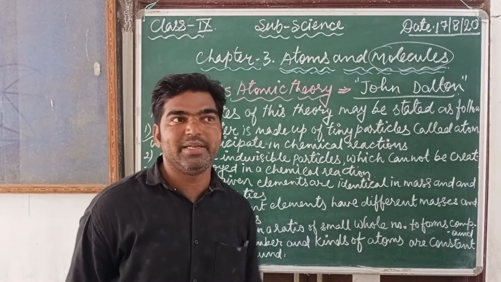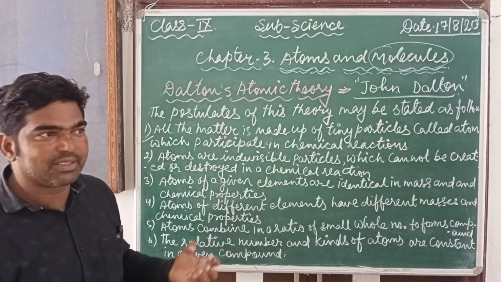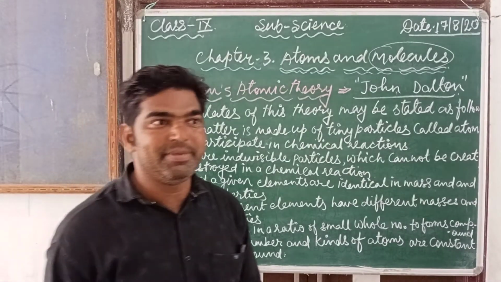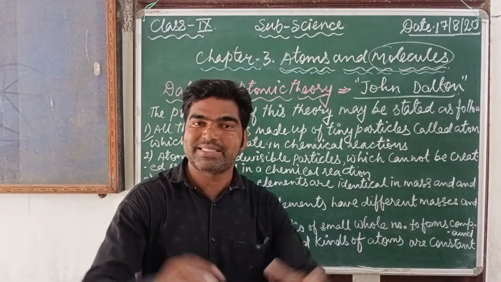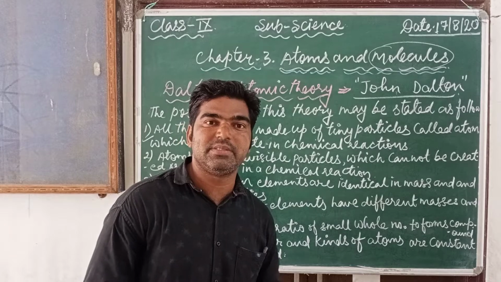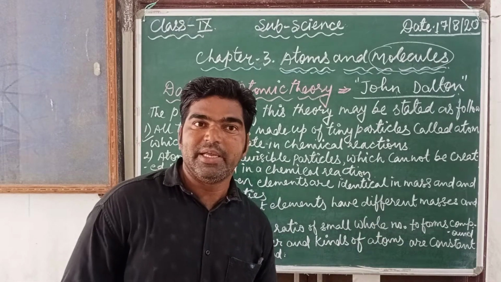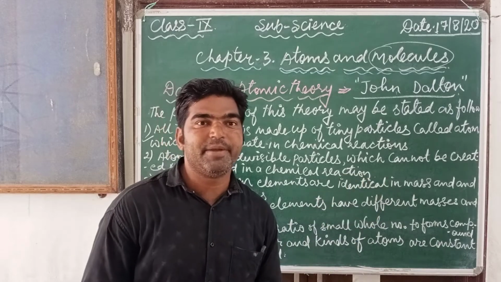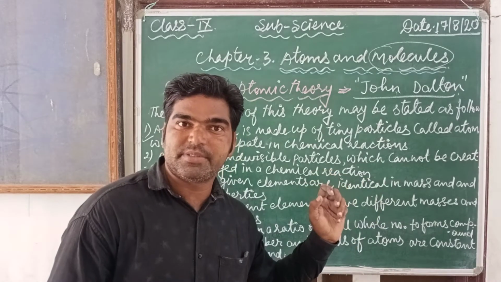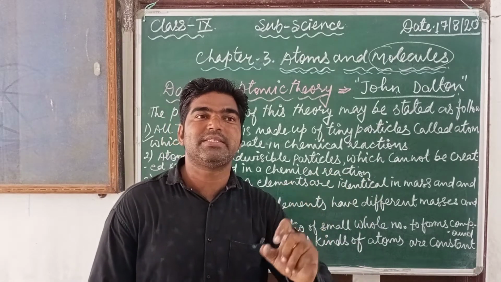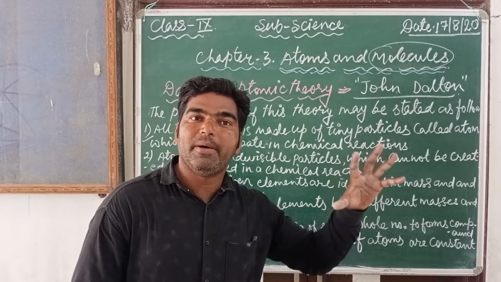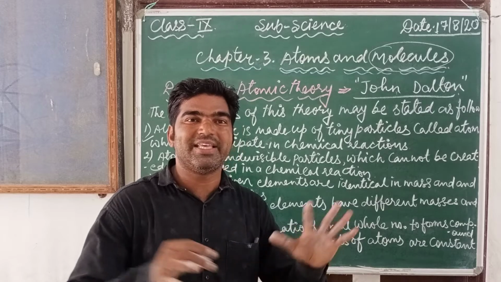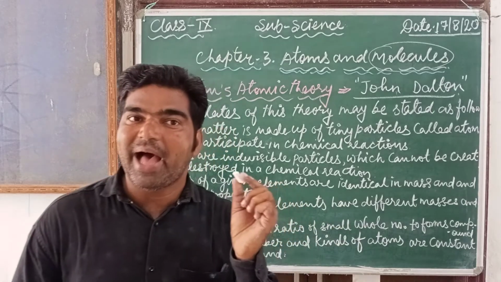As I told you earlier in the introduction of this chapter, atoms are the basic building blocks of all matter. Whatever matter we observe in our surroundings in this universe, all of it is made up of atoms. Atoms are the smallest unit of all matter. Whether it is stone or wood, all these things are made up of atoms.